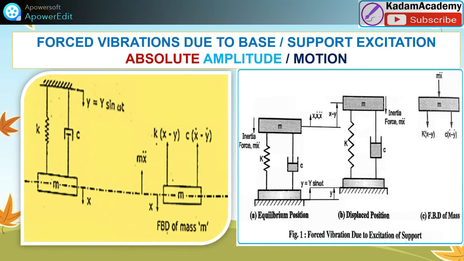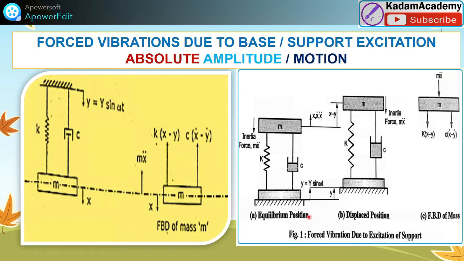Now we'll see how to derive, or calculate, the amplitude for the base excitation of support. The absolute amplitude we are considering. Here is the spring mass damper system. The mass, spring, and damper are there, and this support has harmonic motion with displacement y equal to amplitude capital Y into sin omega t. It will move as a sine wave.